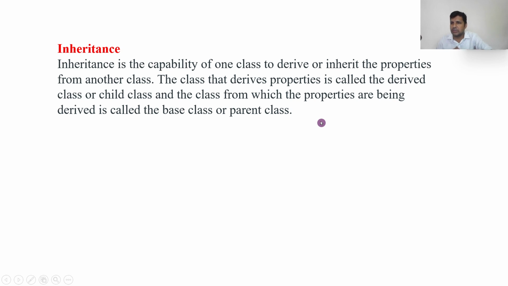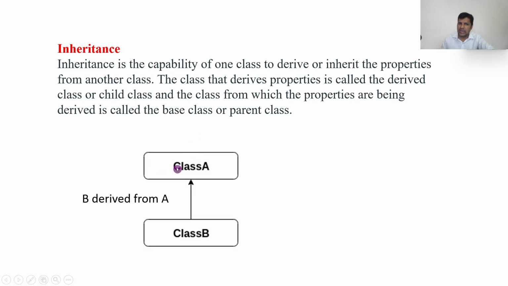Okay, so see, the class that derives properties is called the derived class or child class, and the class from which the properties are being derived is called the base class or parent class. For example, a father is there and a child is there. A father is giving his assets, a building, to the child, right? Now the father is called the parent class or base class, and the child is called the derived class or child class. So I hope you have understood, right? Okay, now you can see here class A, class B.